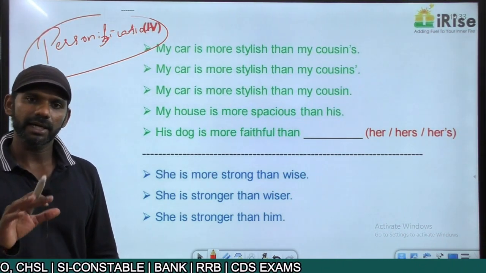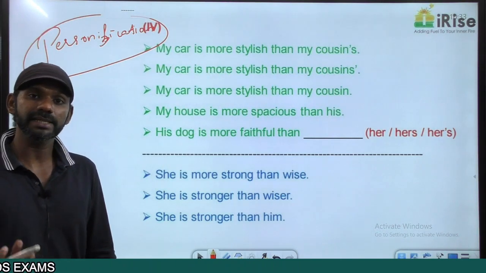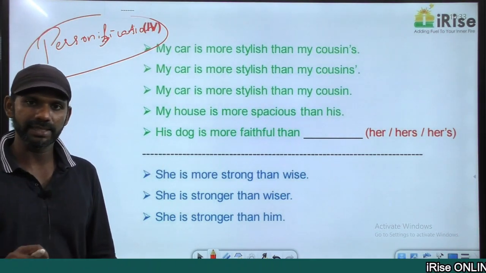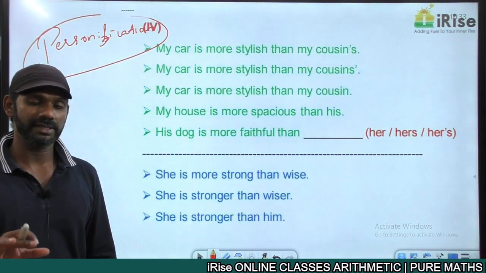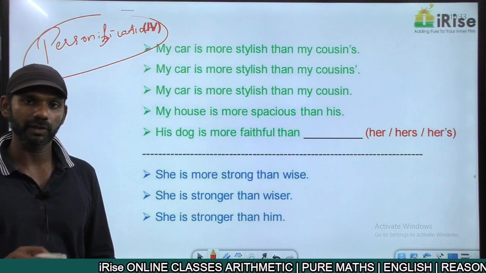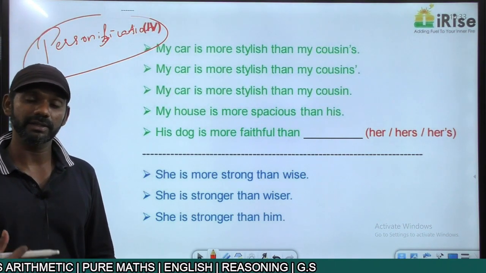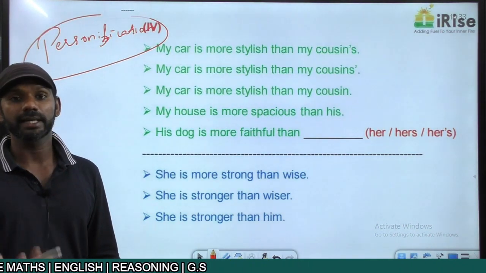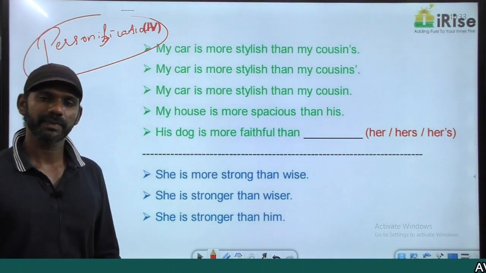From this statement, are you handsome? Yes. Because I said, my dog is more handsome than you. That means you are also handsome. Should you feel happy? No. Even though I said you are handsome, if I say you are more handsome than my dog also, you should not feel happy. Because even though I said that you are handsome, I compared you with my dog. That is called sarcasm.